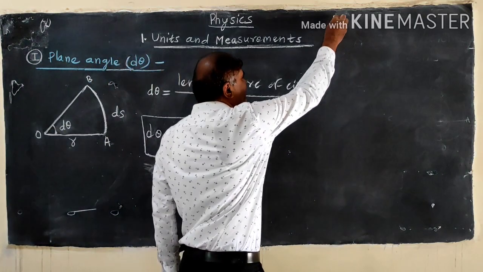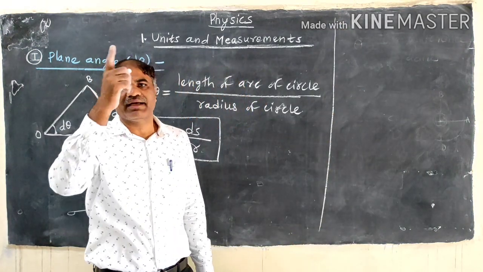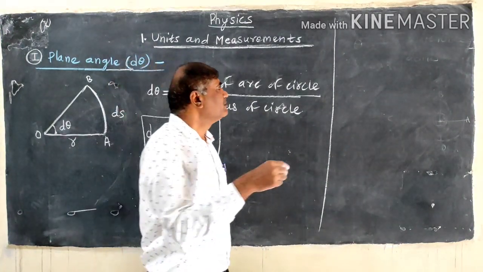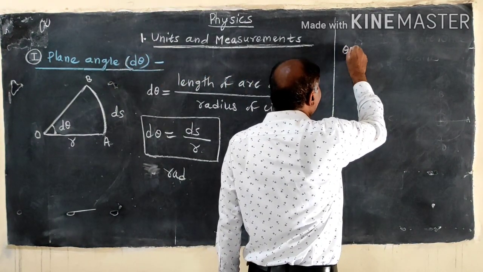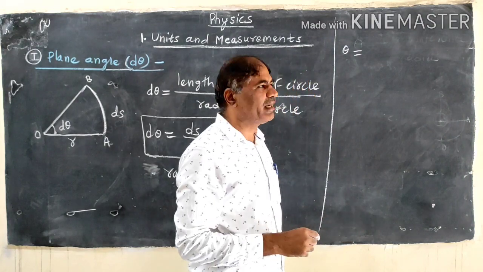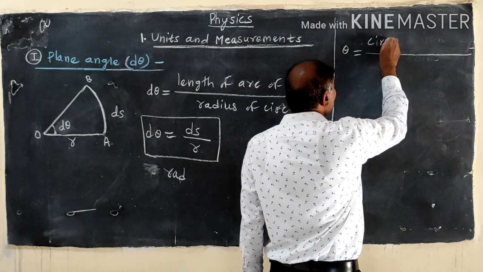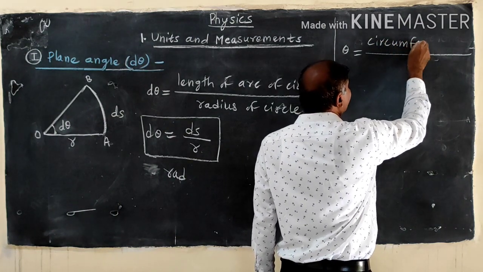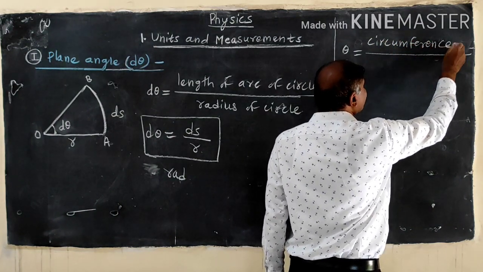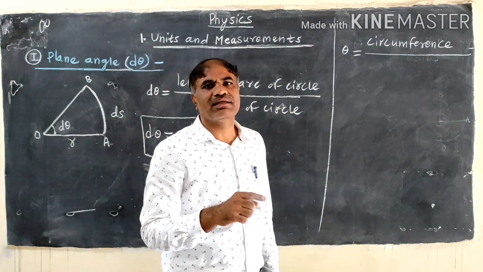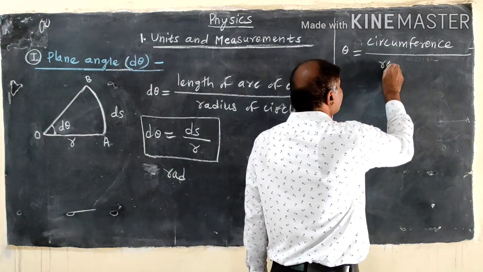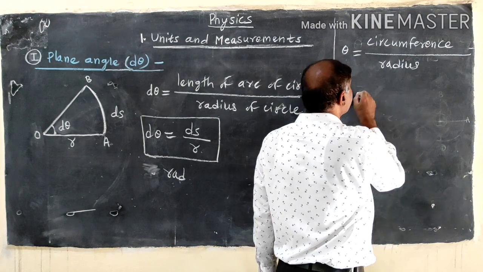Now we want to calculate the plane angle for the entire circle. Here theta is the plane angle for the entire circle, equal to the circumference of the circle to the radius of the circle.